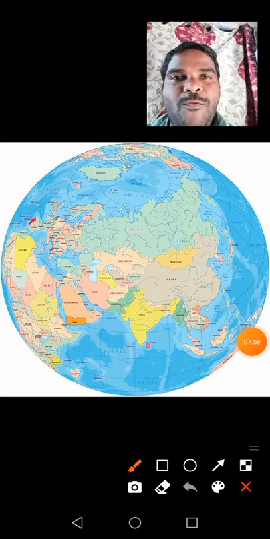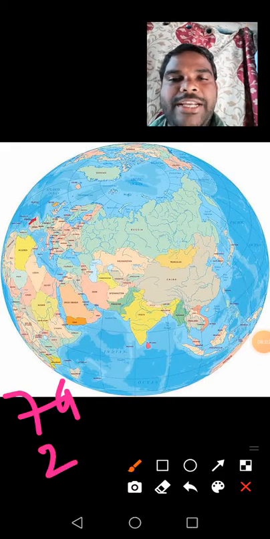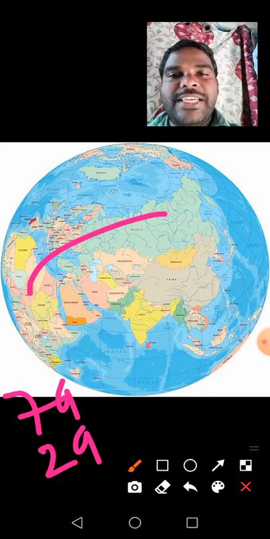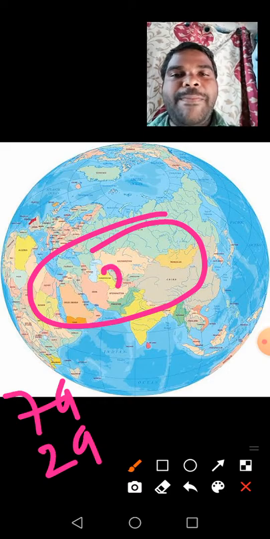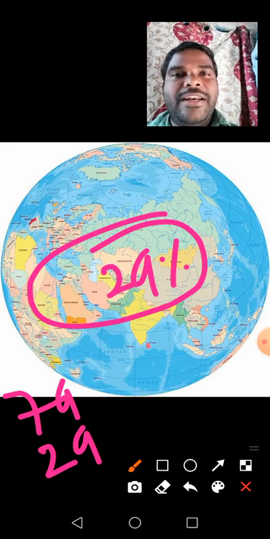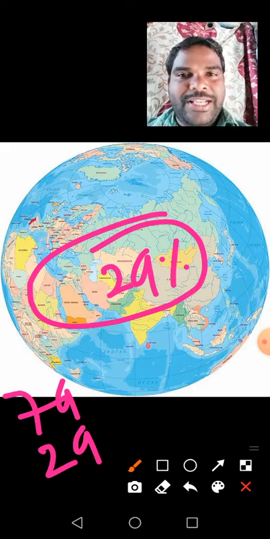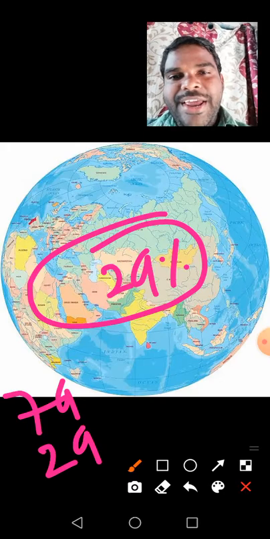In this 29% of land, is it even everywhere? No, it is not the same everywhere. Understand, children?